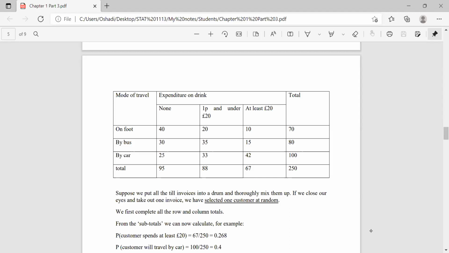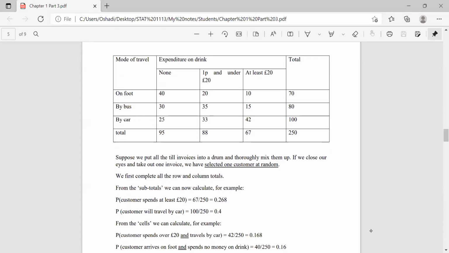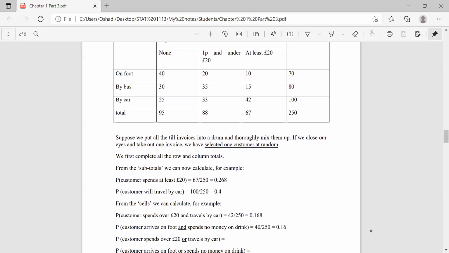If we close our eyes and take out one invoice, we have selected one customer at random, right? We first complete all the row and column totals. So when you are given this type of table, the first step is to obtain the row and column totals. From the subtotals, we can now calculate the probabilities, right? Subtotals are the row totals and column totals, okay?